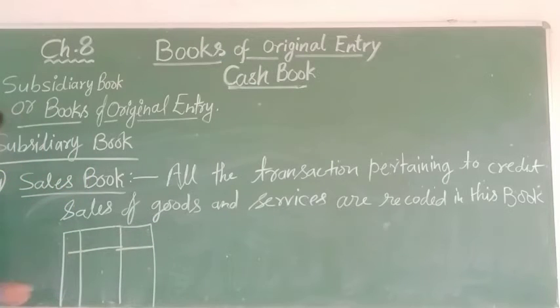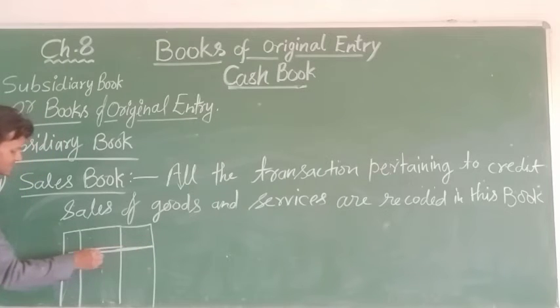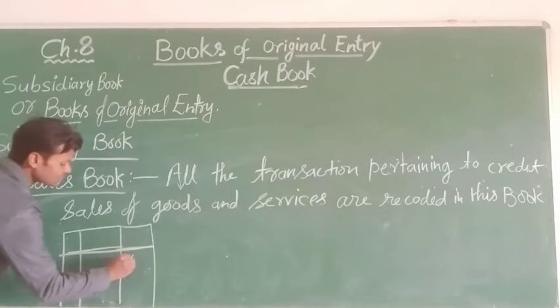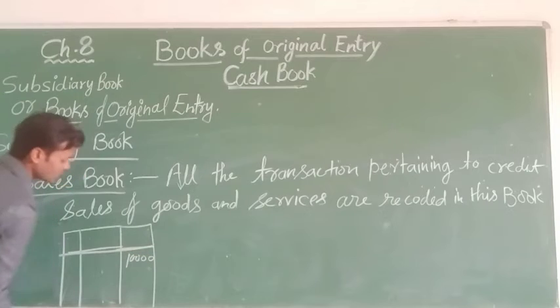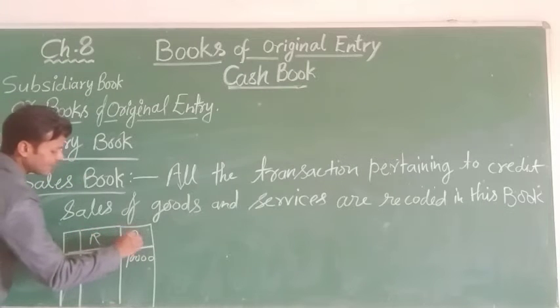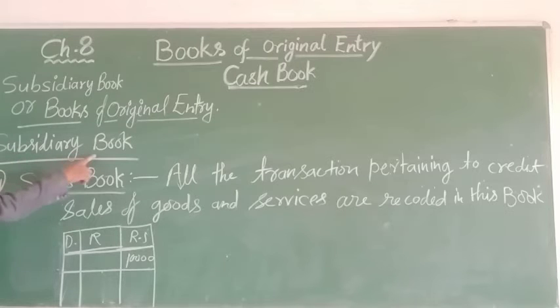If you sell goods worth 10,000, you record it here and write 10,000. Particulars, amount and date: all transactions are recorded date-wise in this book only. Okay, this is the third point under the subsidiary books.